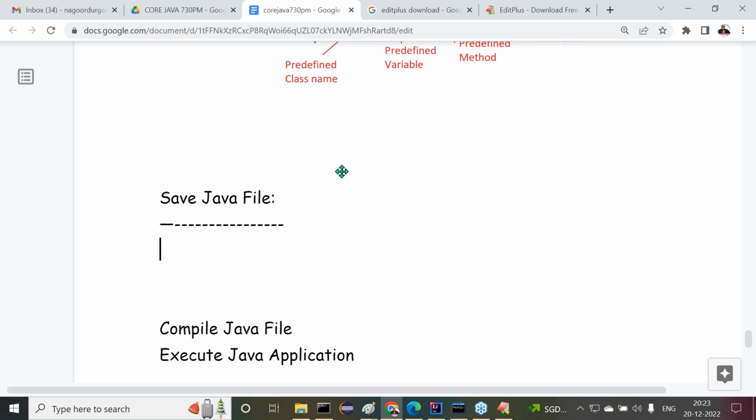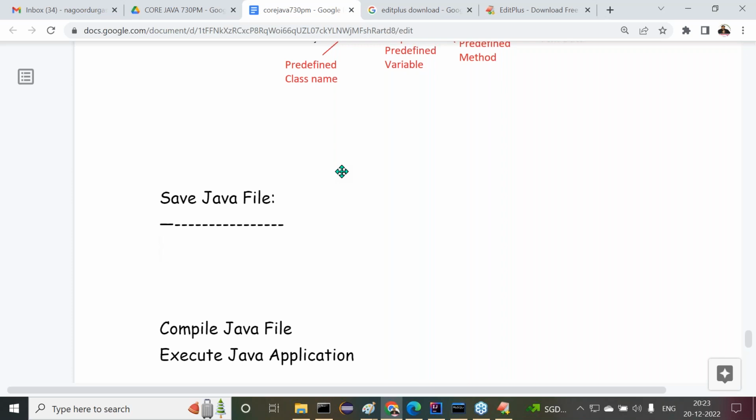Anyway, let me give that point here. What is the point I am telling? The first one: if the present Java file contains any public class or public abstract class or public interface, then save that Java file with the public class name, public abstract class name, or public interface name. It's mandatory. If the present Java file doesn't have any public element, then we can save the Java file with any name. Instead of any other name, it is suggested to save the Java file with the main method class name. Yes, sir, got it or not?